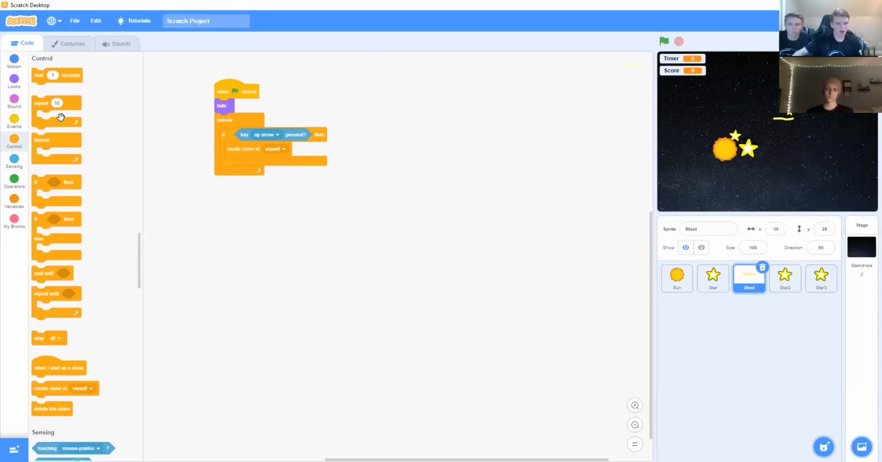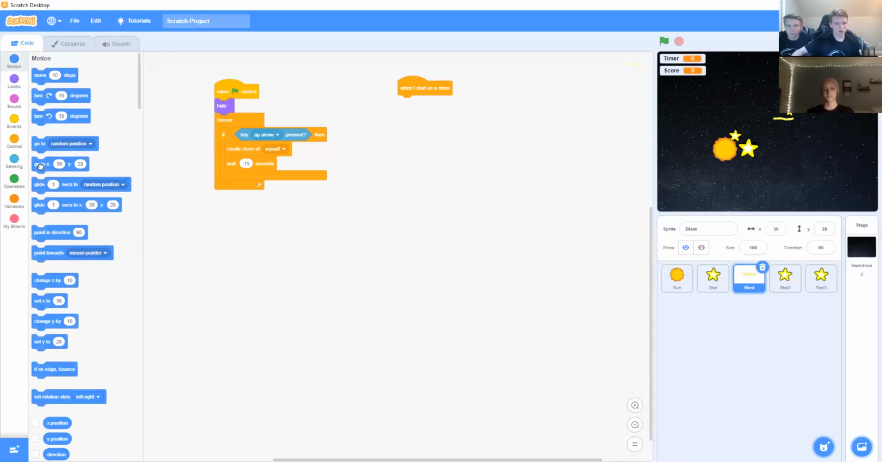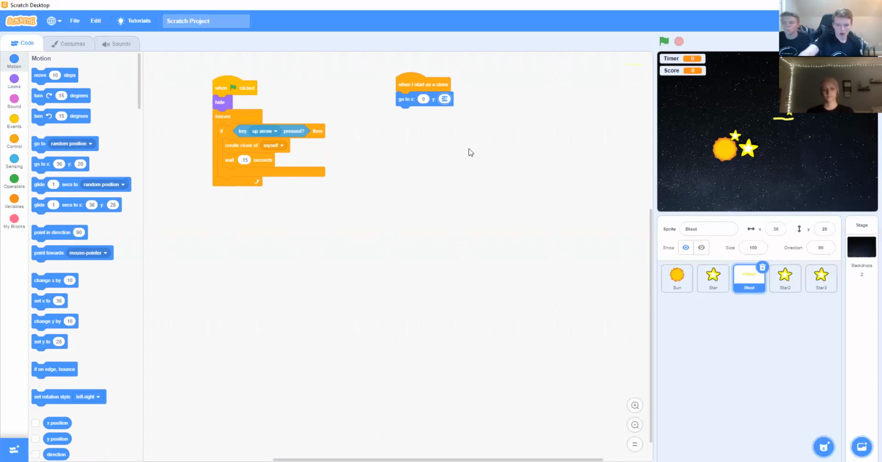We will add a wait block with a wait time of 0.15. Okay, now we can grab a when I start as a clone. We will go into motion, grab another go to XY block, and this one will also be 0 for both X and Y. Then we will get this go to block and set it to sun.